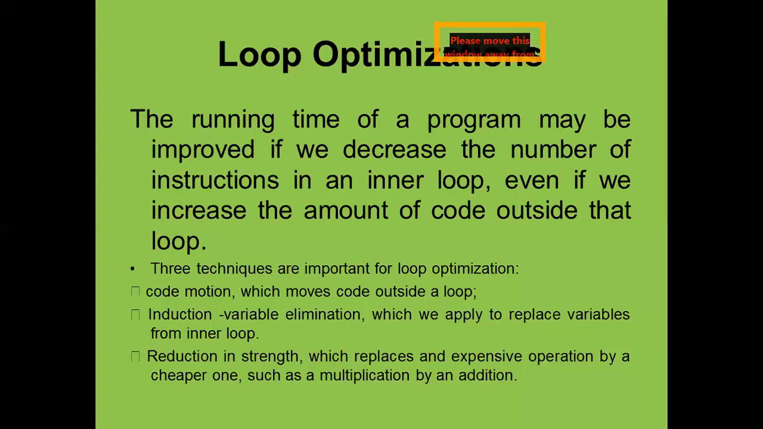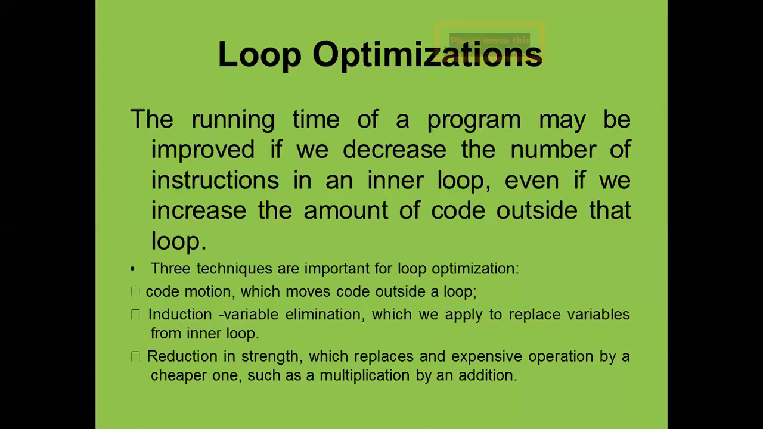Because as the loop runs, the extra burden will be borne by the compiler. So first we will remove such expressions from the loop, and we can optimize our program and enhance the speed of the compiler just after removing such mistakes. There are three techniques. One is called code motion, another is induction variable elimination, and reduction in strength.